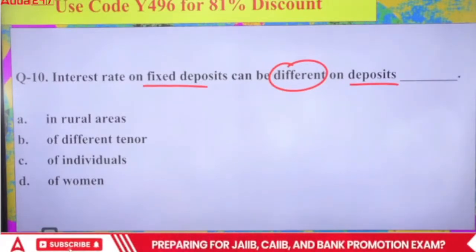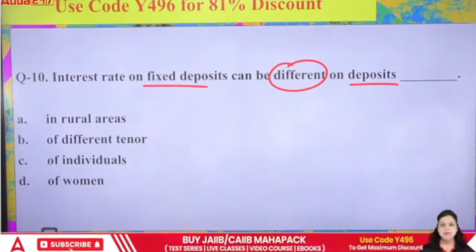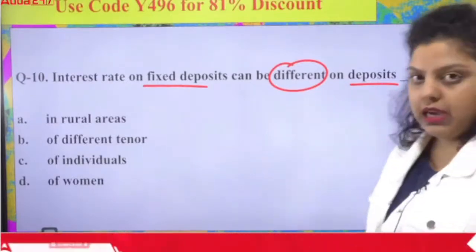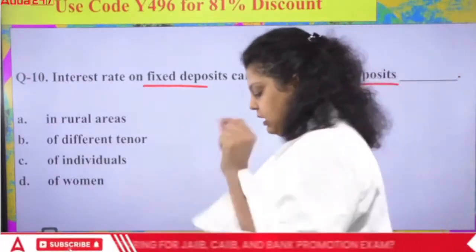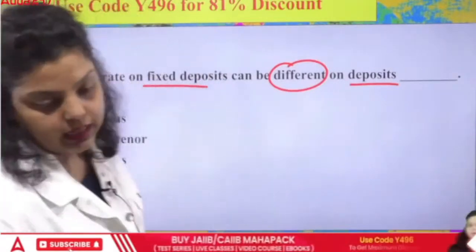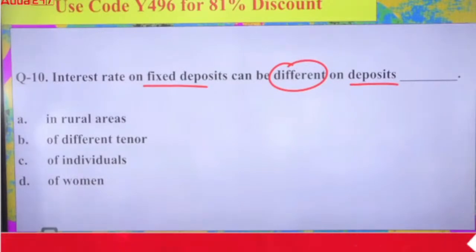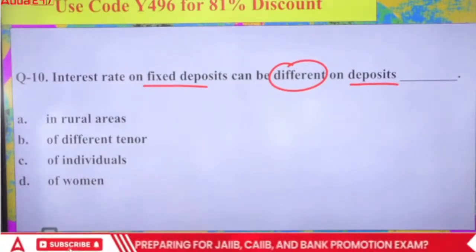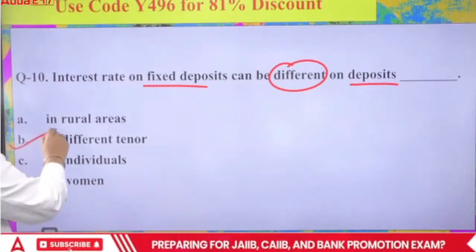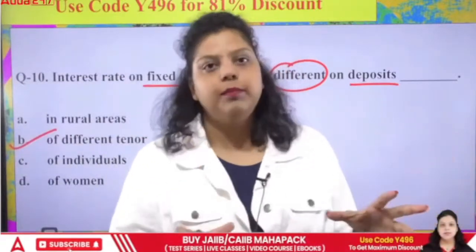On the basis of which of the following factors does the bank decide the interest rate on a fixed deposit? If I talk about fixed deposit, FD is simply a term deposit. Under the FD, a one-time deposit is allowed only. The minimum duration is 7 days and the maximum duration is 10 years. And the right answer here will be of different tenure.